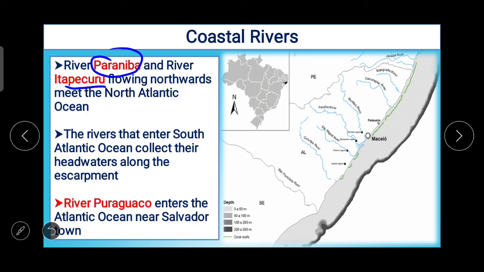The rivers that enter South Atlantic Ocean collect their headwaters along the escarpment, and River Puragawaquio enters the Atlantic Ocean near Salvador town. Here again in the image you can see.